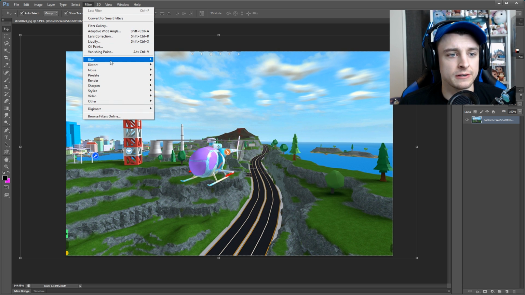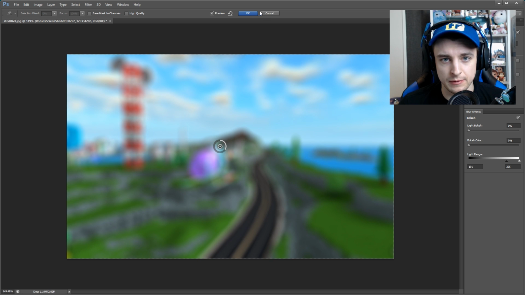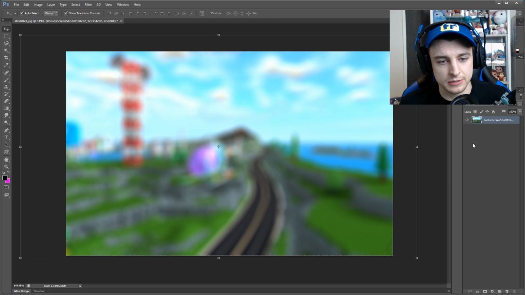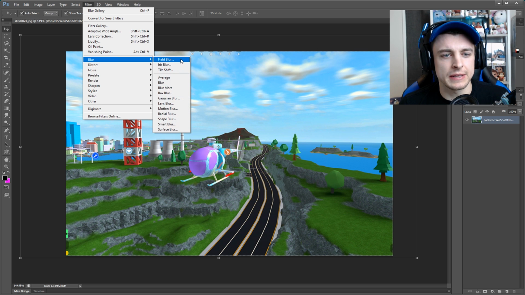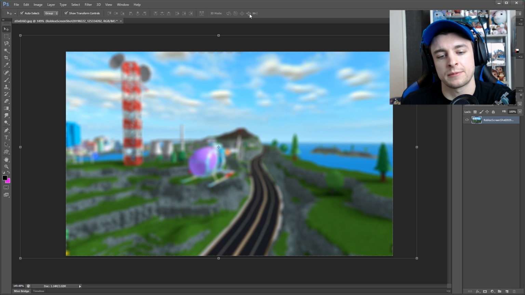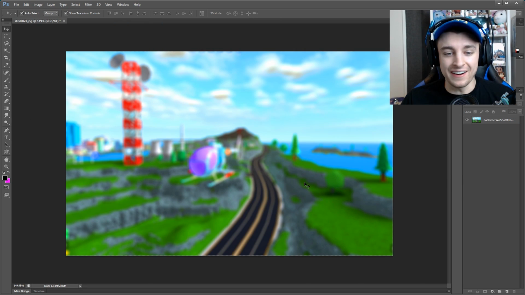Then let's go to filter, blur. Let's do a little bit of a field blur just so we get it super duper blurry. Do you guys think we went a little bit too much with the blur? Should we do less blur? I think we just do a little bit less blur. So let me go ahead and just take that knob down a bit. Yeah, because I still want you to see it's a helicopter and that it's a road, and then we'll add the stuff back on too. All right, I think that looks great.